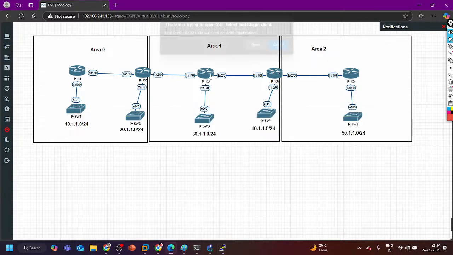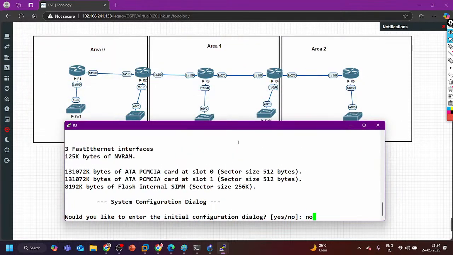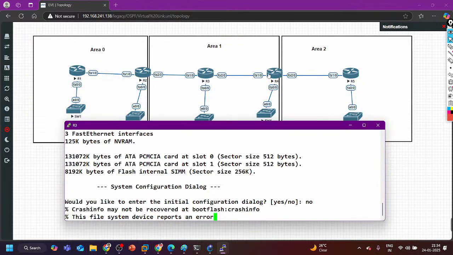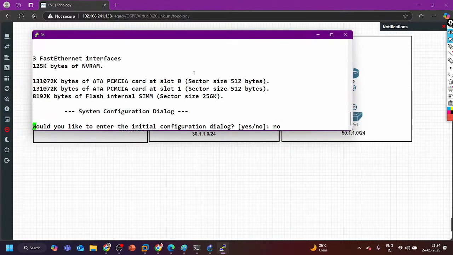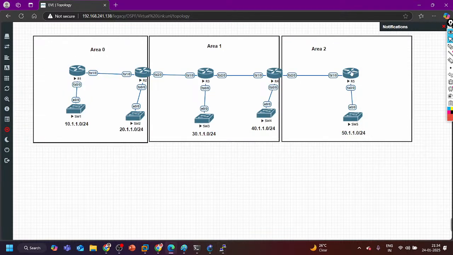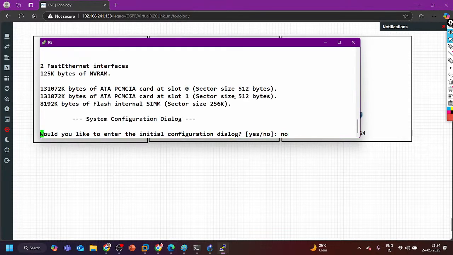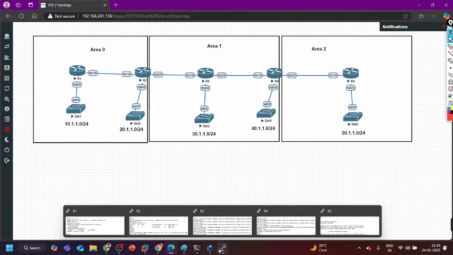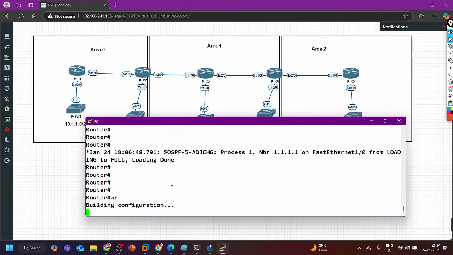Let me take you to R3. R3 is also a new router, R4 is also a new router, and R5 is also a new router. Let me save the configuration of R2 first.